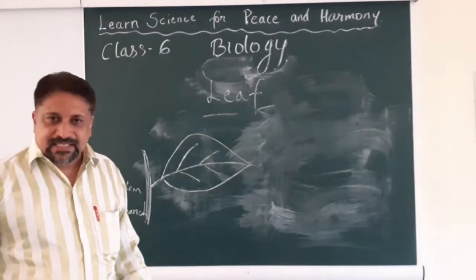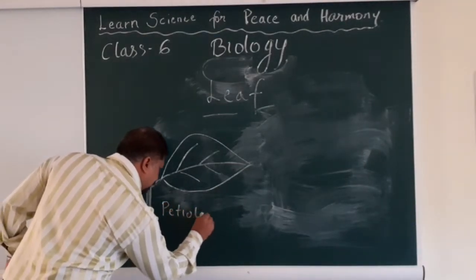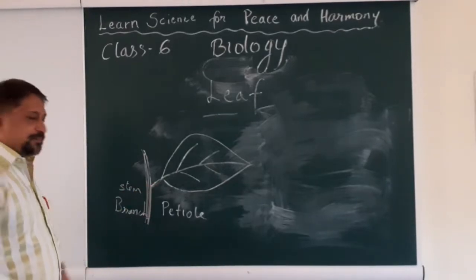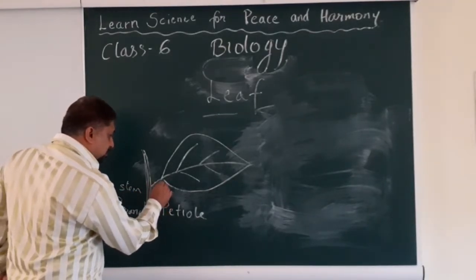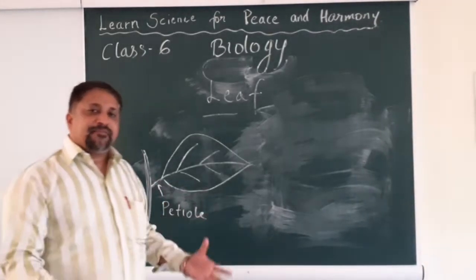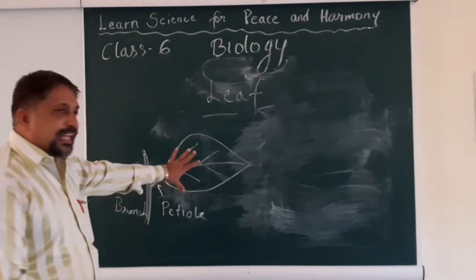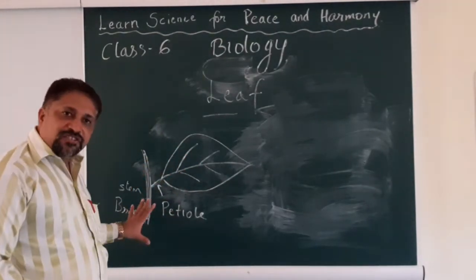So let's look at this. It's known as the petiole. This part here is known as the petiole. And some people in simple language can call it the stalk. This is the part through which the leaf is connected to the branch.